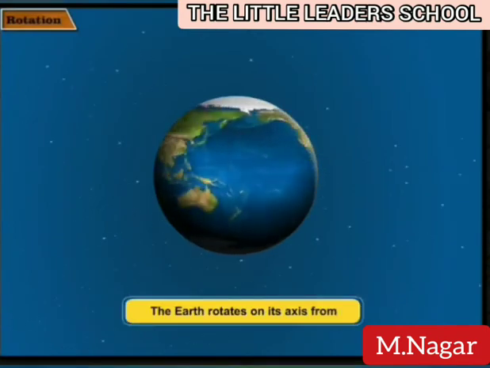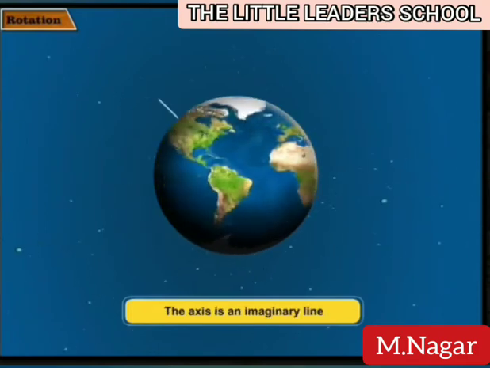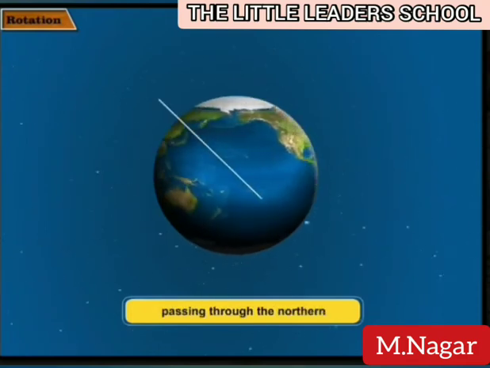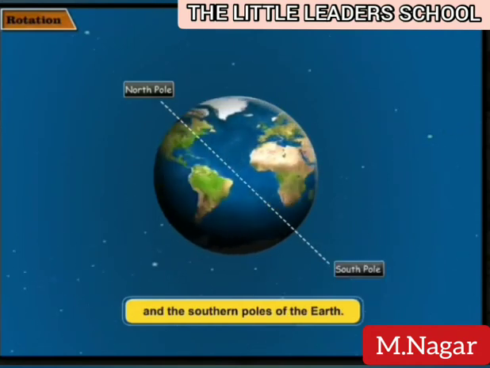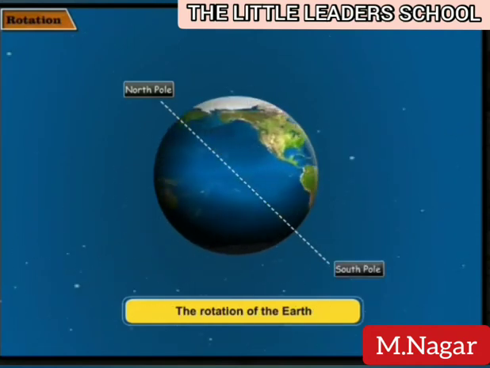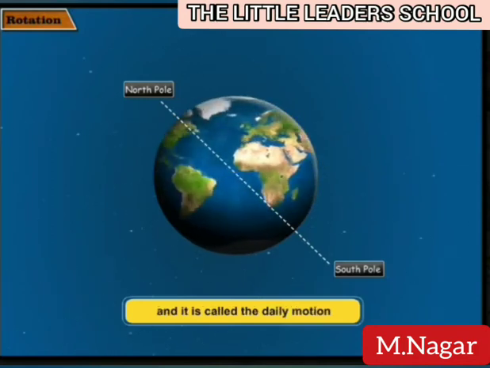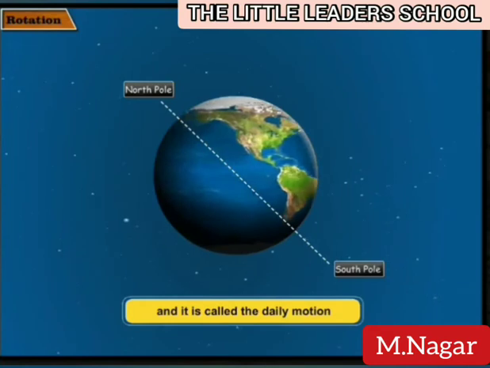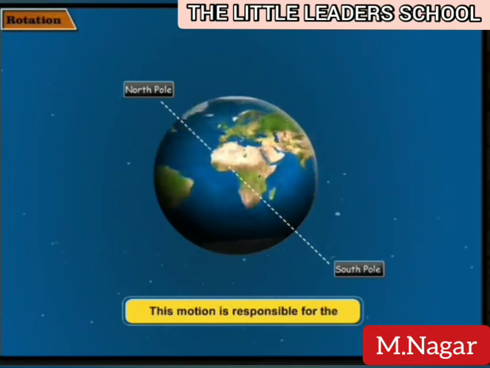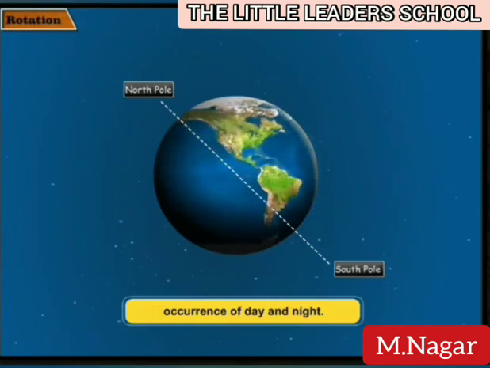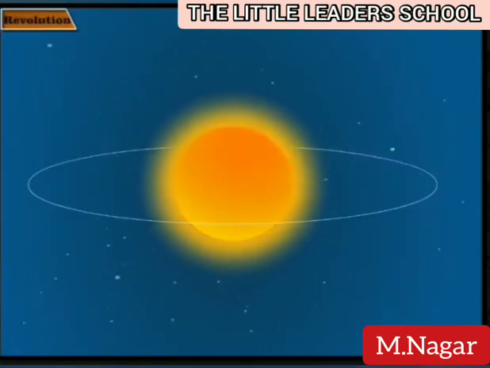Rotation. The Earth rotates on its axis from west to east. The axis is an imaginary line that passes through the northern and southern poles of the Earth. The rotation of the Earth is completed in about 24 hours, and it is called the daily motion of the Earth. This motion is responsible for the occurrence of day and night.